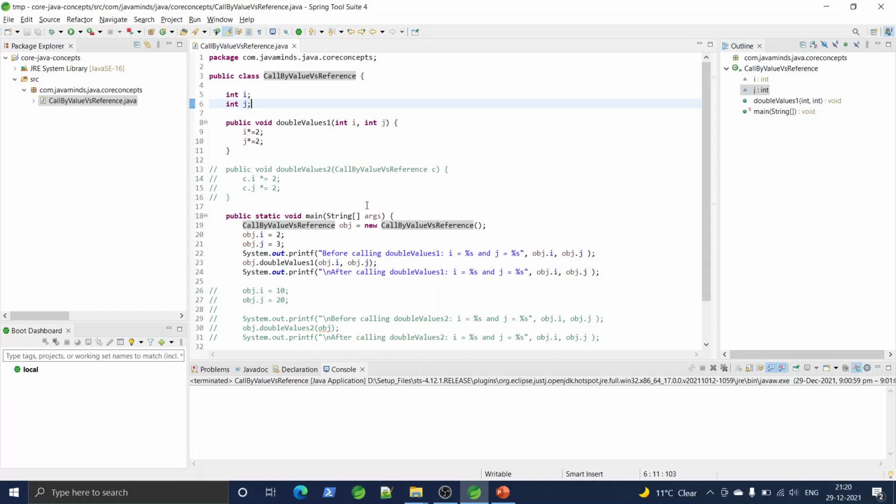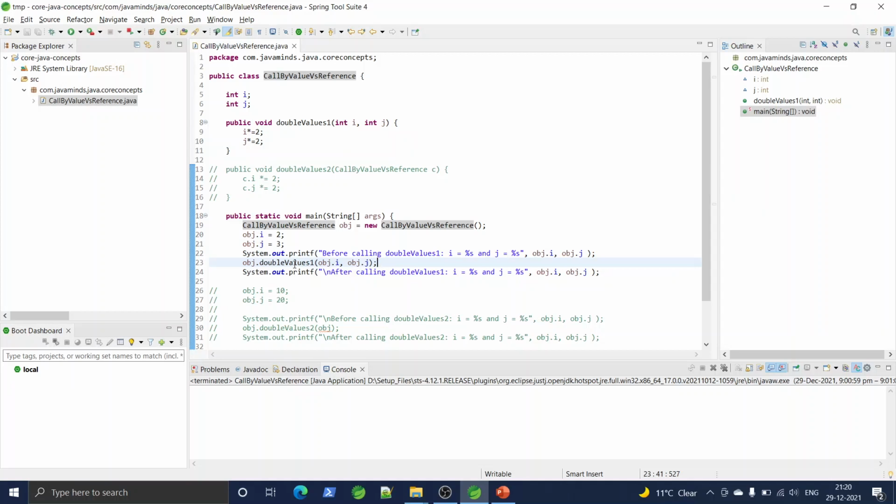Now I have a main method here. I am creating an object of this class. I am initializing I to 2 and j to 3 here. Before calling this double values one method, I am printing the values of I and j. Now I am passing these I and j as arguments in this method.